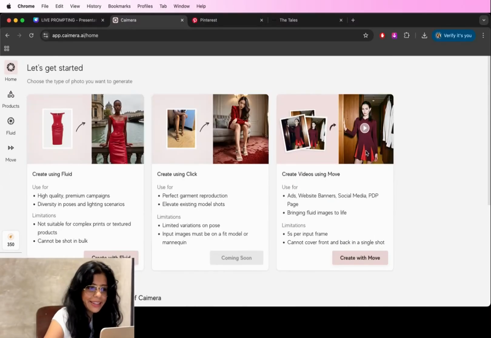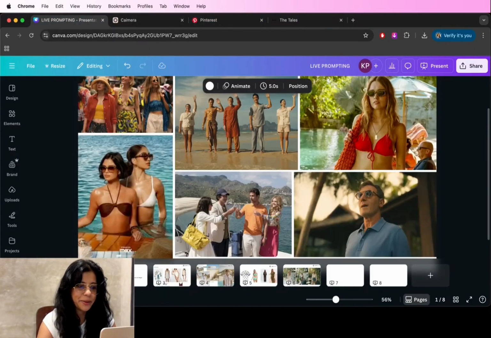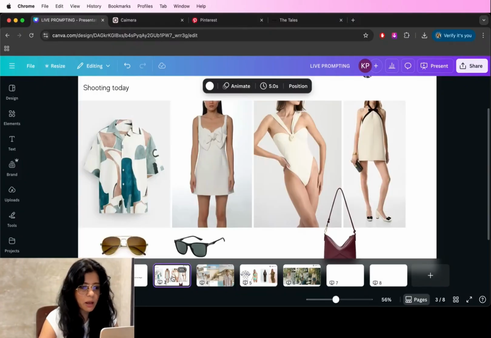Great, let's begin. I have a mood board for you to achieve today. Everyone's been watching White Lotus and being inspired by what the show has been doing. I've seen a lot of fashion campaigns being generated in similar tones in real life with the same kind of styling. So we've selected a couple of garments that we're going to be generating today.